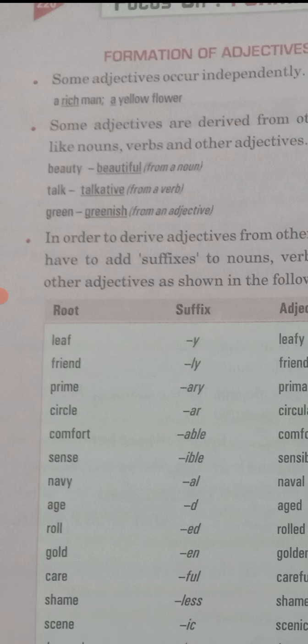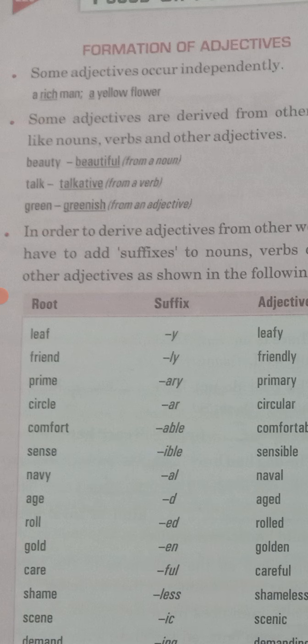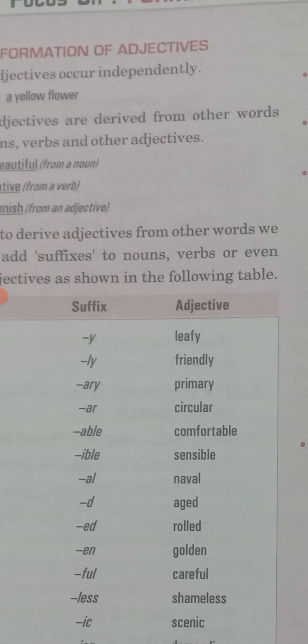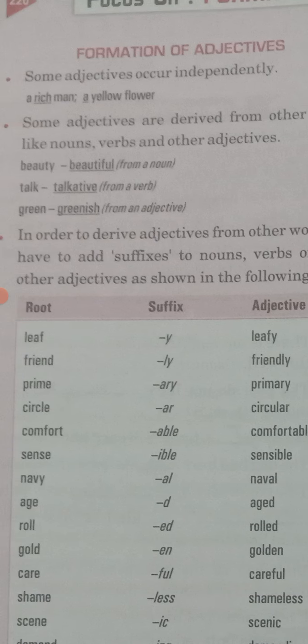Number two, some adjectives are derived from other words. It means there are some adjectives which we have to take from other words, just like from beauty, which is a noun, we have taken the adjective beautiful. From talk, we have taken the adjective talkative. From the color green, we have taken the adjective greenish.